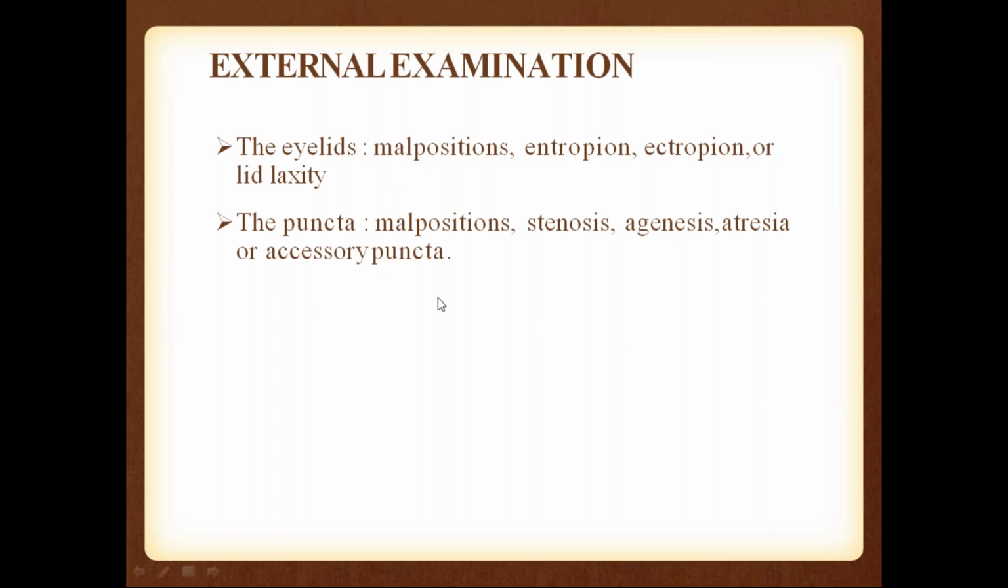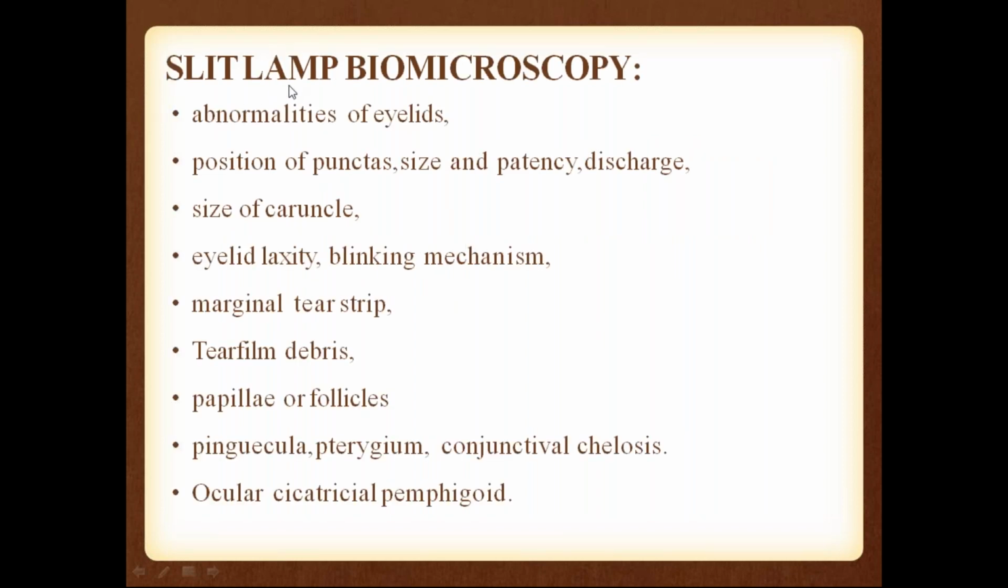Is there any stenosis or any accessory puncta, or any discharge protruding out from the puncta, you have to see the puncta. Next comes the slit lamp examination. We have to again cross check the abnormalities of the eyelids, any trichiasis or any entropion, ectropion. Position of the puncta, size and patency we have to see.